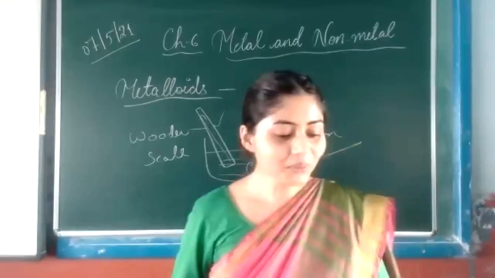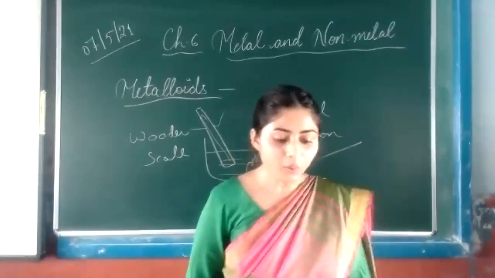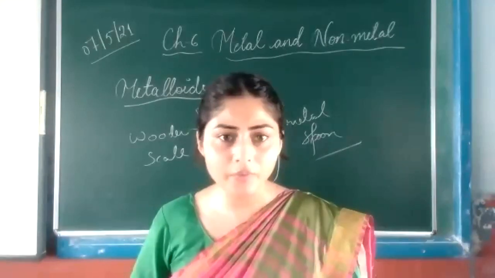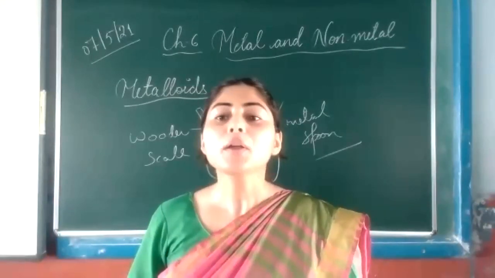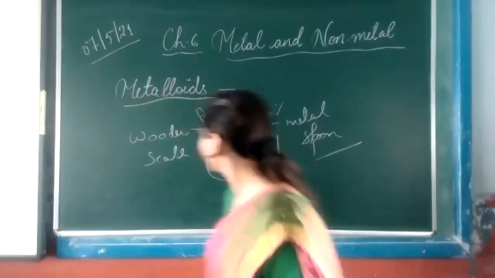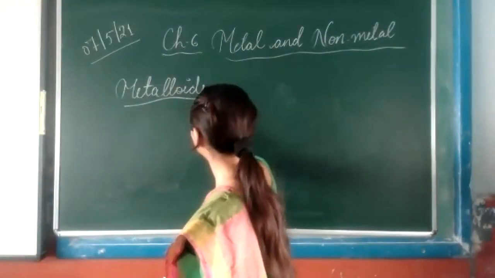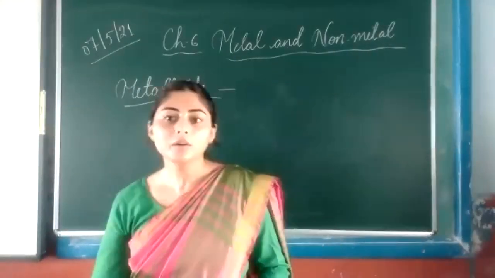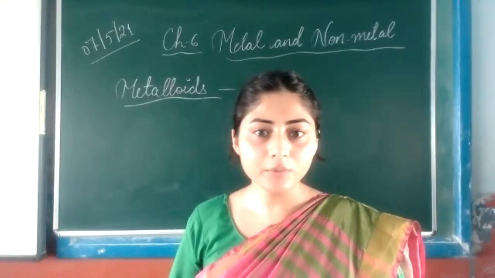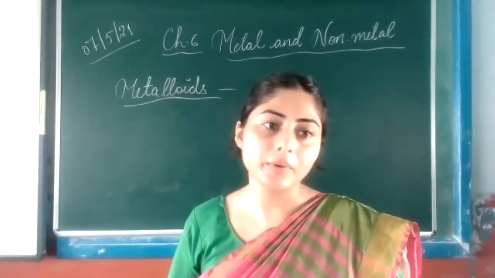Okay. So the next property is good or bad conductor of electricity. How will you come to know whether our object can conduct electricity or not, whether it is metal or non-metal? We can do so by making a circuit. Circuit you all know. In this you have to take a switch, wire, bulb, and one battery.